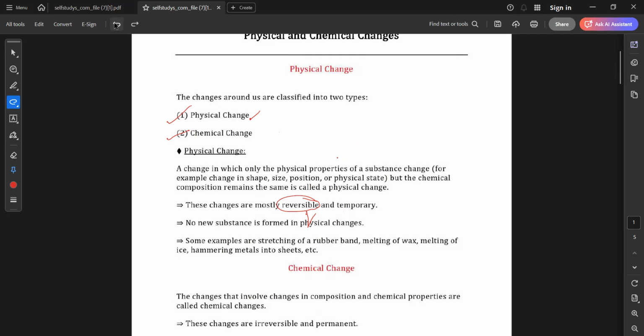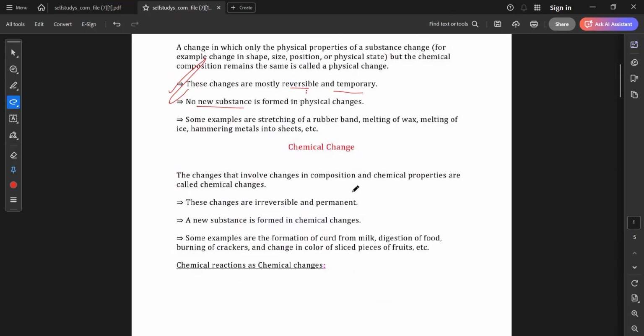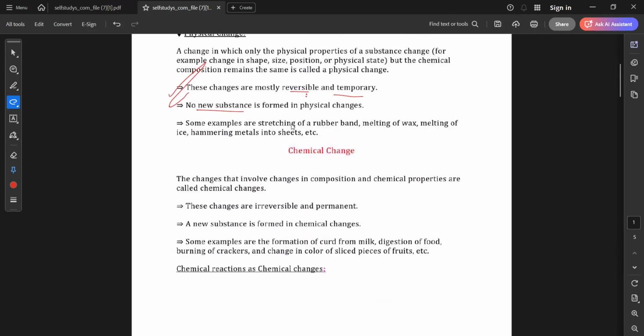Okay. Understood, Ayushi? Yes. So this two definition difference you have to give, that in physical change, no new substance is formed and it is reversible and temporary. In the exam, if you write these two points, the teacher is bound to give you marks. So you have to mention these points.